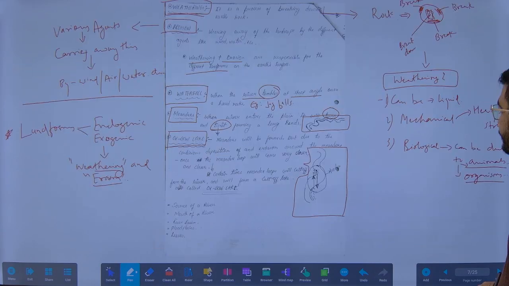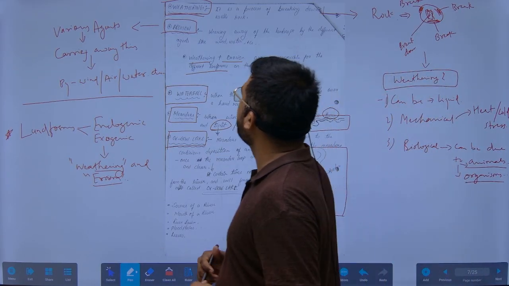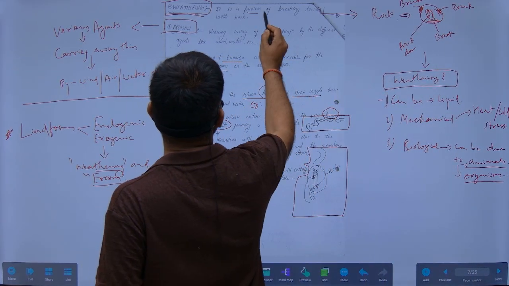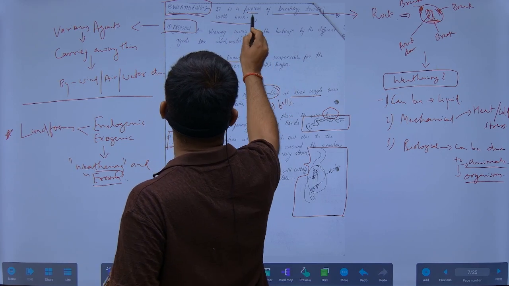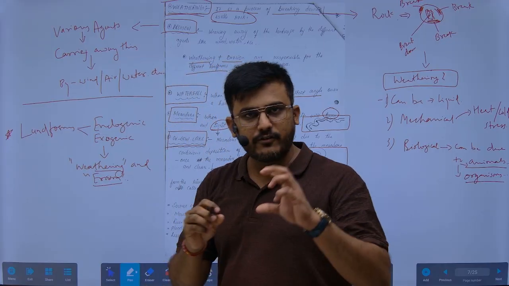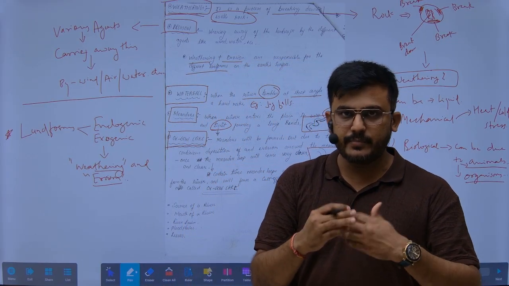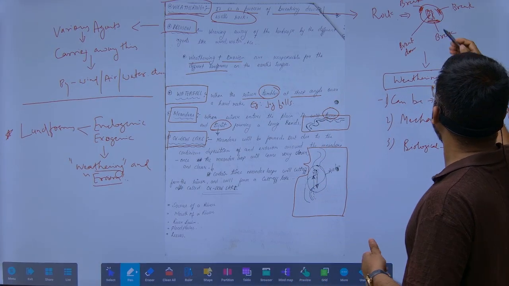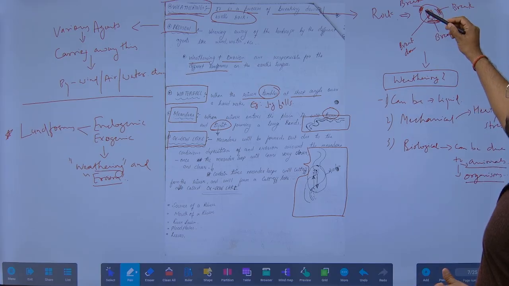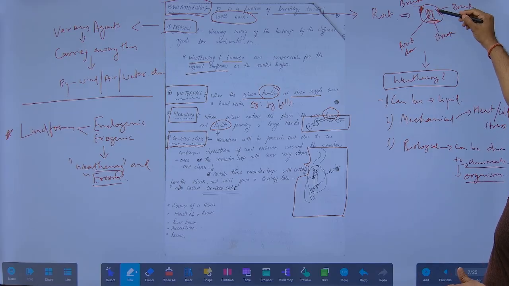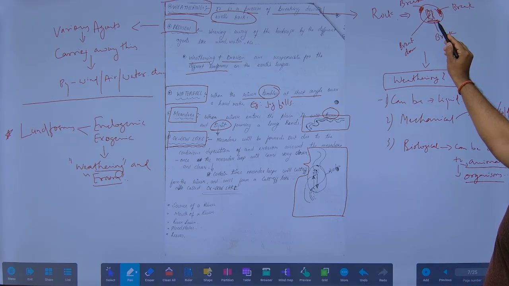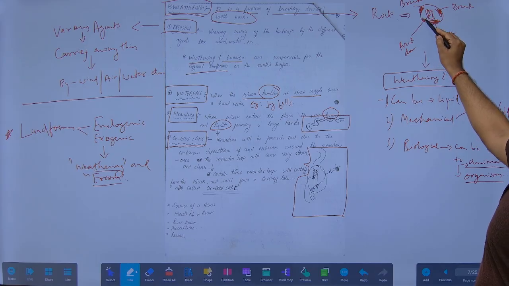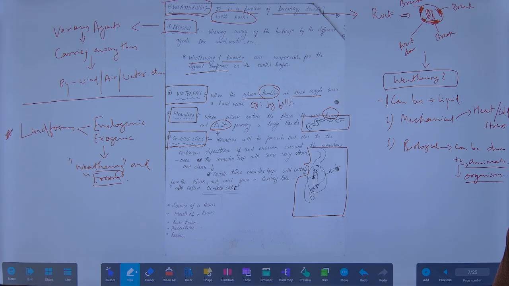Okay. What is weathering? Weathering is the process of breaking down the earth's rocks. Suppose there is a rock, it will continuously break down. Suppose this is a rock, one part will disintegrate from here, a second part from here, a third from here, a fourth from here. This is called weathering.